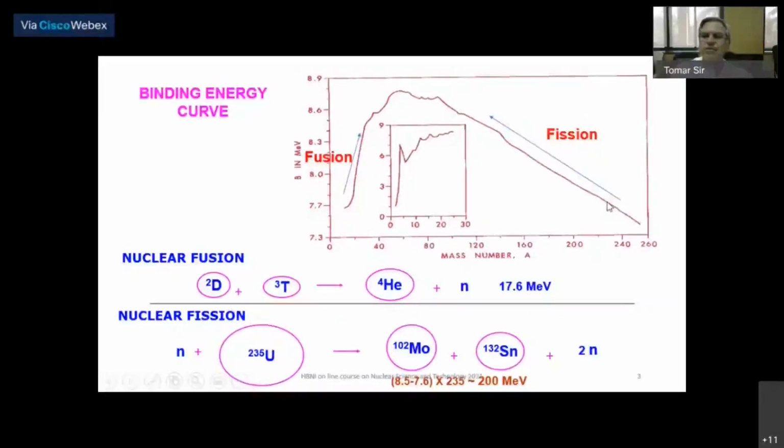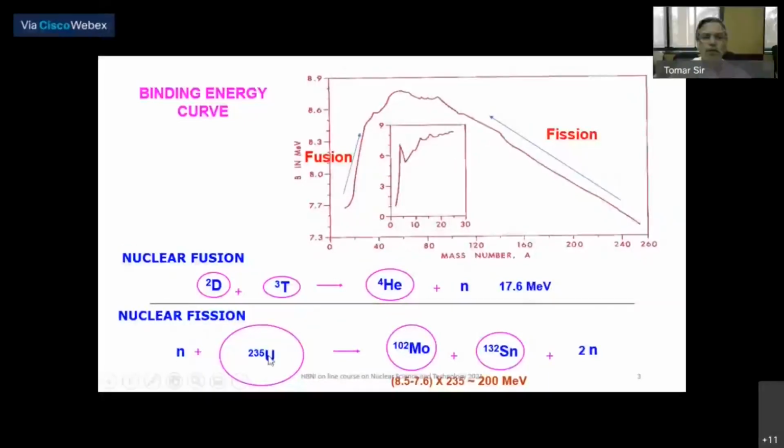So again, we go from nuclei having lower binding energy per nucleon to products having relatively higher binding energy per nucleon. And therefore, this fission is also energetically favorable.